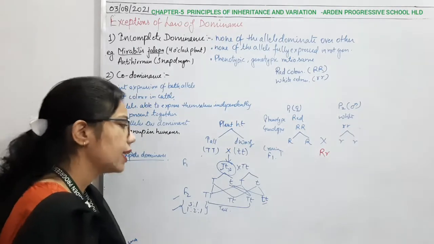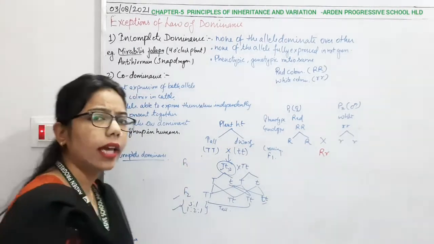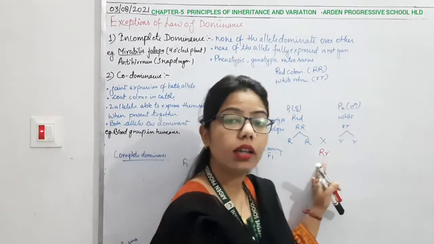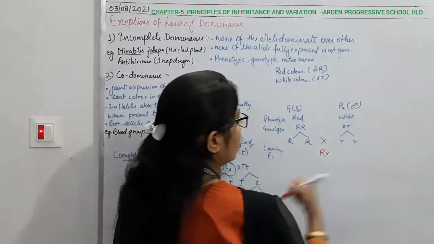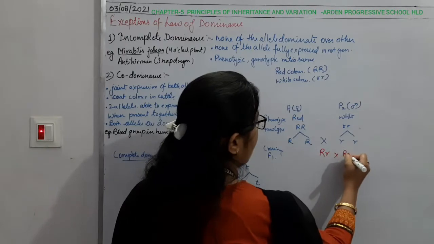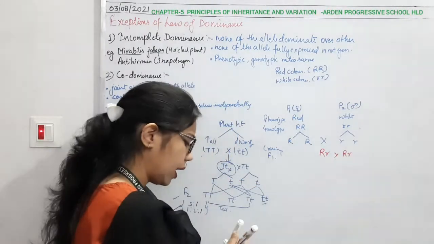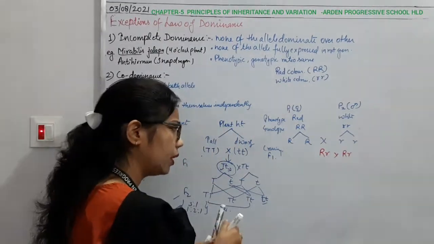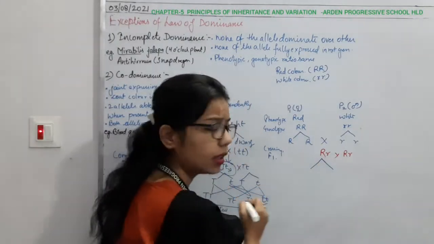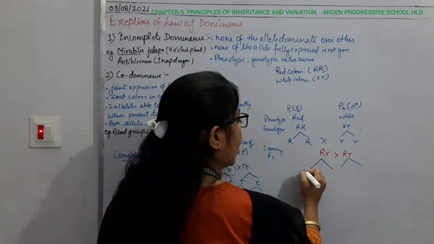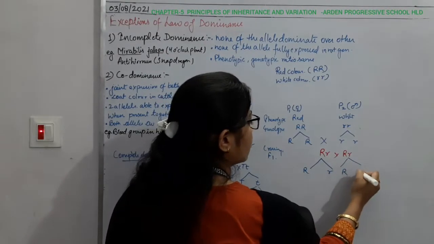Now second thing: if you go for the F2 generation in the case of incomplete dominance, what is going to happen? Again you cross or self-pollinate the Rr plants. Again they will form their gametes: these are the two parents, and they form gametes capital R and small r.